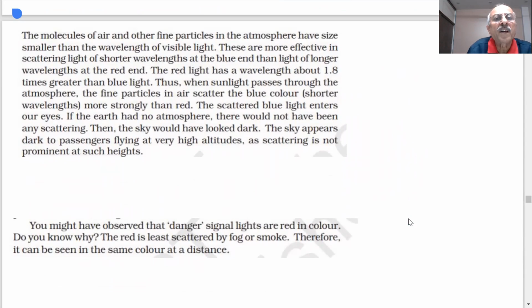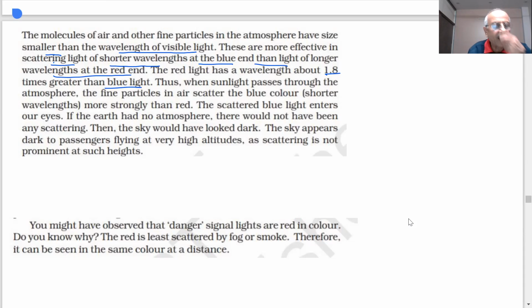The molecules of air and other fine particles have size smaller than the wavelength of visible light. These are more effective in scattering of light of shorter wavelength at the blue end than light of longer wavelength at the red end. The red end has a wavelength about 1.8 times greater than blue light. Thus, when sunlight passes through the atmosphere, fine particles in air scatter the blue light, shorter wavelength, more strongly than red. You know, the blue color wavelength is shorter.